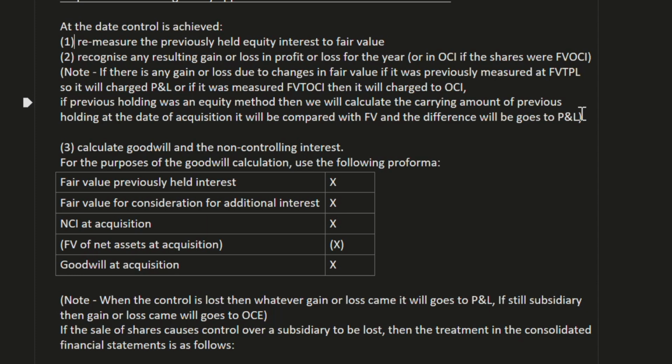If the previous holding was under the equity method, then we calculate the carrying amount of the previous holding at the date of acquisition, and compare it with the fair value, and the difference will go to PNL. So in simple terms, remeasure the previously held equity interest to fair value, and recognize any resulting gain or loss in profit or loss for the year, or in OCI if the shares were fair value through OCI. If it was previously measured at fair value through profit and loss, it will be charged to PNL, or if it was measured fair value through OCI, then it will be charged to OCI.